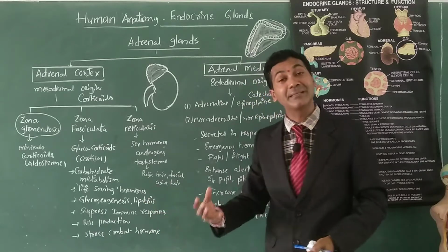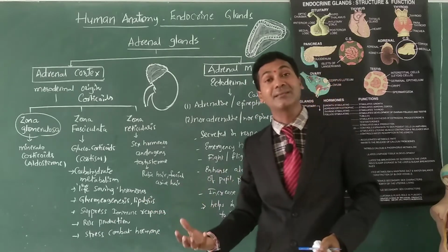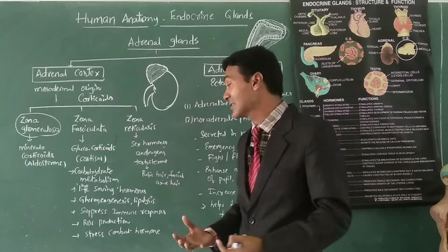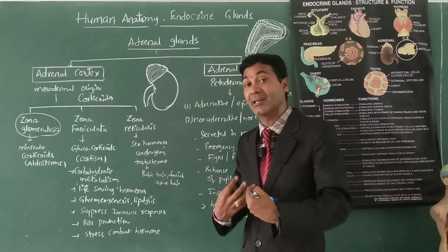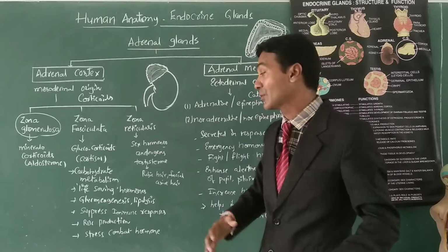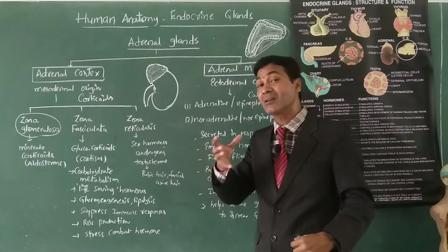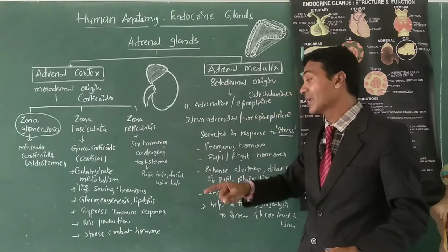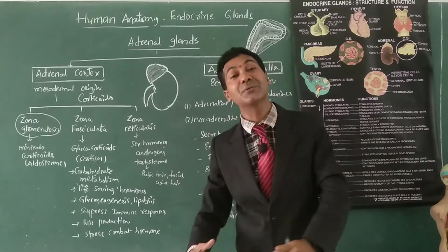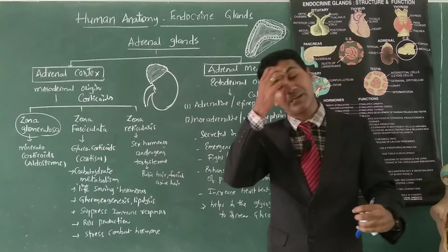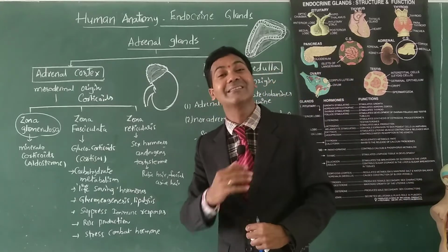So when a person receives an organ from others, the immune response has to be suppressed, then only can the organ survive and fit into the body. In such a condition, at organ transplantation time, cortisol plays a vital role. It suppresses the immune response so that organ transplantation can be done easily.